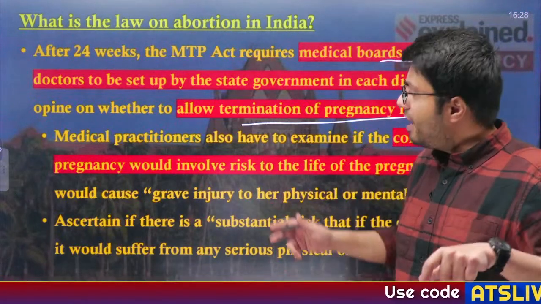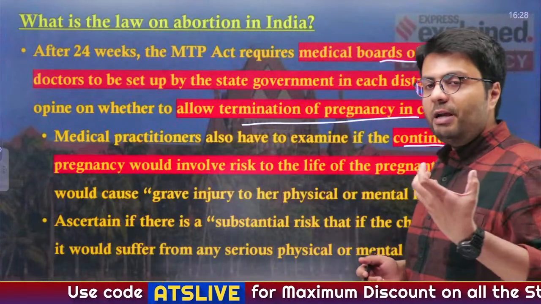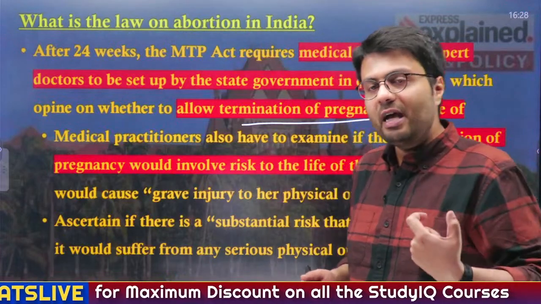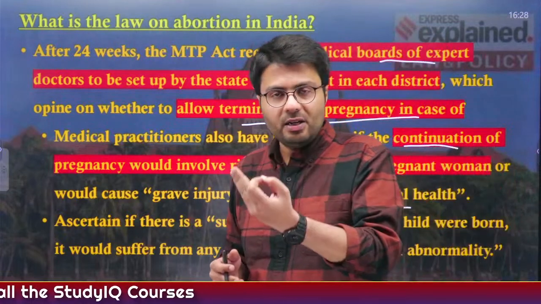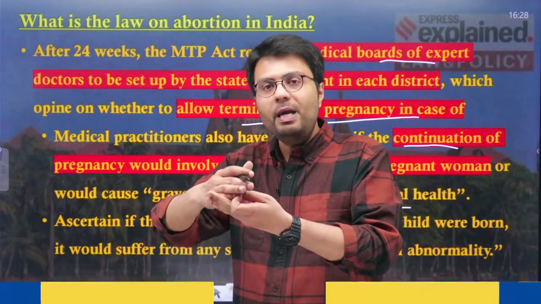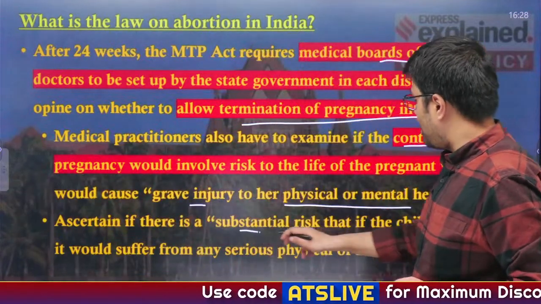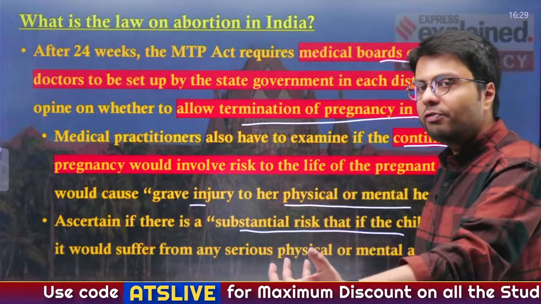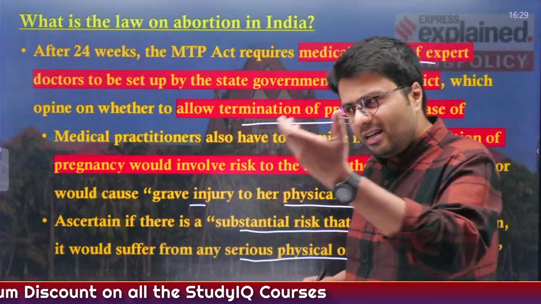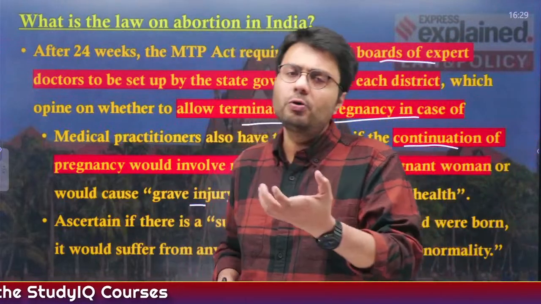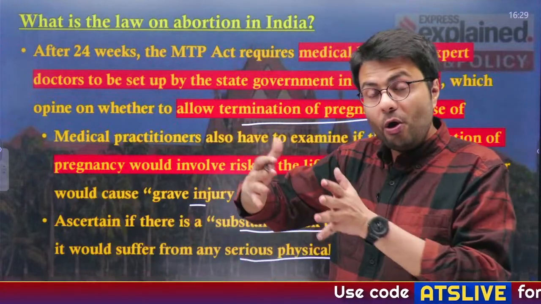For example, if the medical practitioners believe that the continuation of the pregnancy would actually put the woman's life in danger, or even cause grave physical or mental health risk to that woman, then in that case, the abortion of pregnancies can be provided for even beyond 24 weeks. And also, if there is a substantial risk that the child born out of this pregnancy would have any serious physical or mental abnormality which can create certain hardships for the parents, then also the abortion would be allowed even beyond 24 weeks.